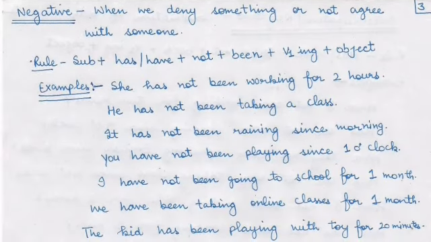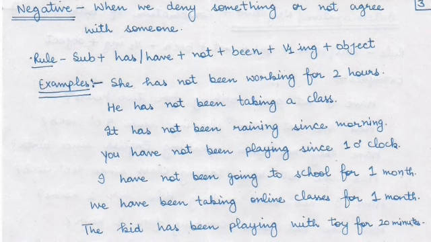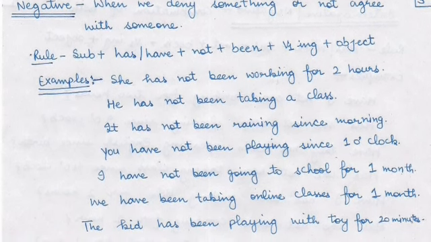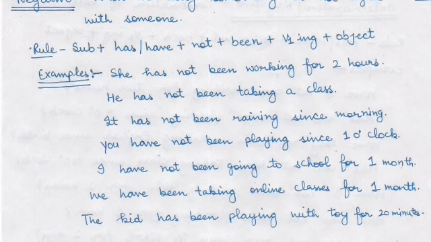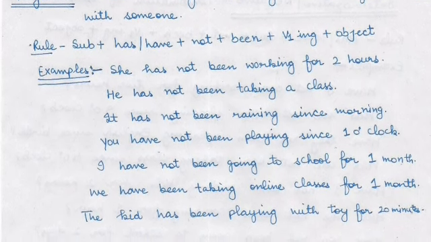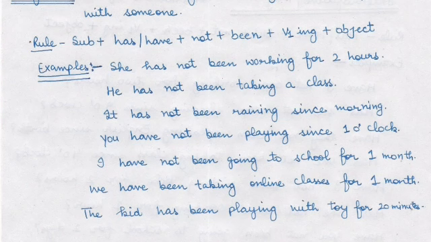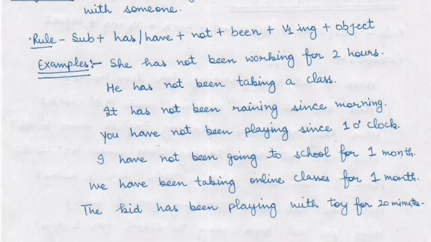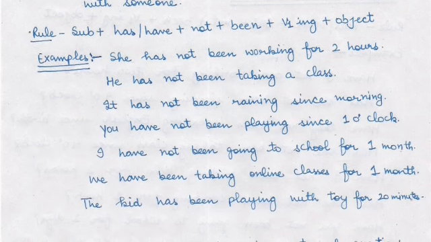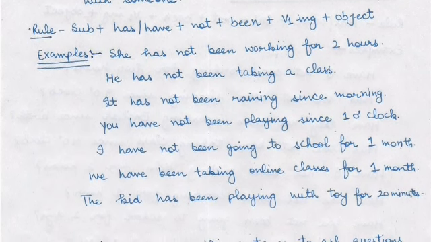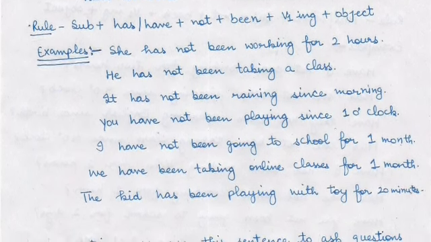Now, next is negative sentences, when we deny something or we do not agree with someone. And the rule is the same, we just need to add not. Subject plus has or have plus not plus been. जो been है वो not के बाद आएगा. Plus first form ing plus object. And examples are, she has not been working for 2 hours.